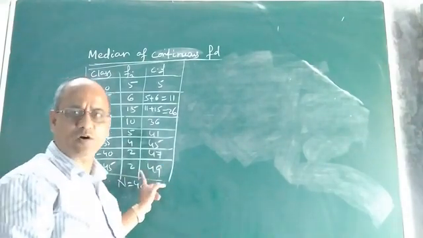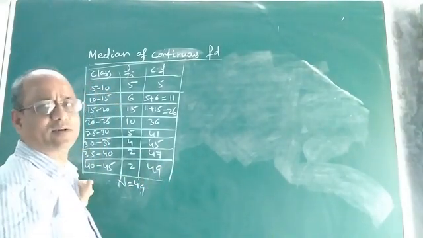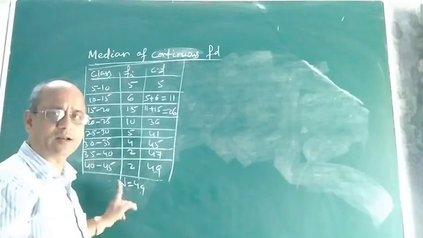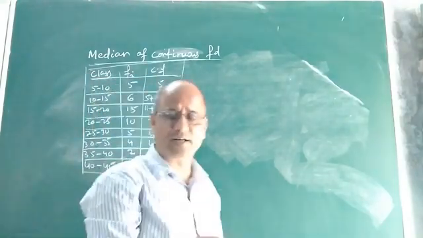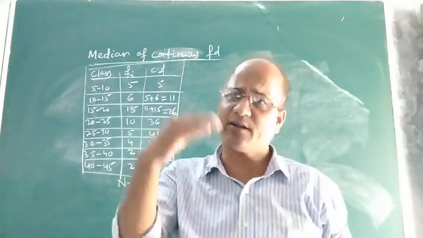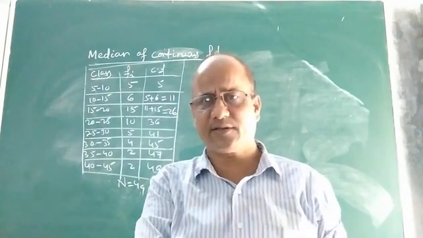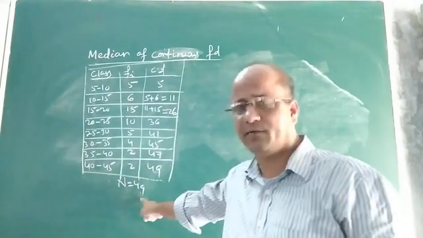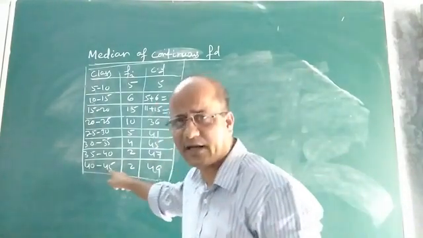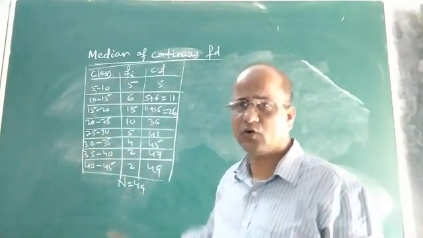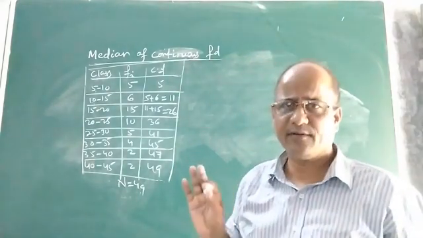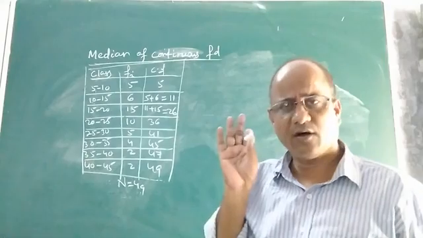Look at this. Here again we found that the cumulative frequency of the last class, which is 49, is equal to the total number of observations. It is always true, children, that in a continuous or discrete frequency distribution, the cumulative frequency of the last class or class interval will always be equal to the total number of observations in the distribution. So we calculated the cumulative frequencies of each class interval.